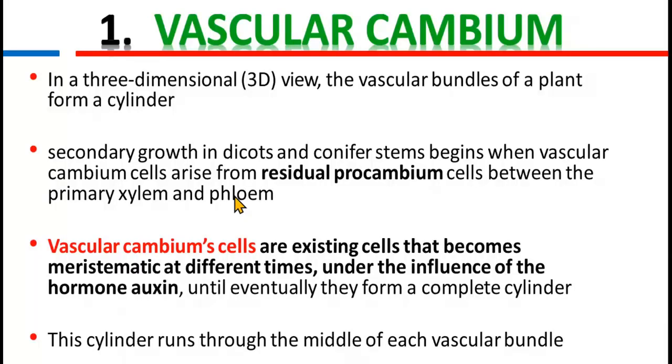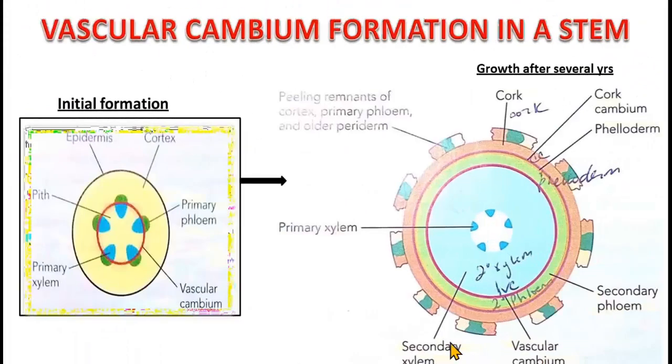Vascular cambium cells are existing cells that become meristematic at different times under the influence of the hormone auxin until eventually they form a complete cylinder. This cylinder runs through the middle of each vascular bundle. So you can see the vascular cambium formation in a stem. This is the initial formation, this is vascular cambium, and growth after several years.